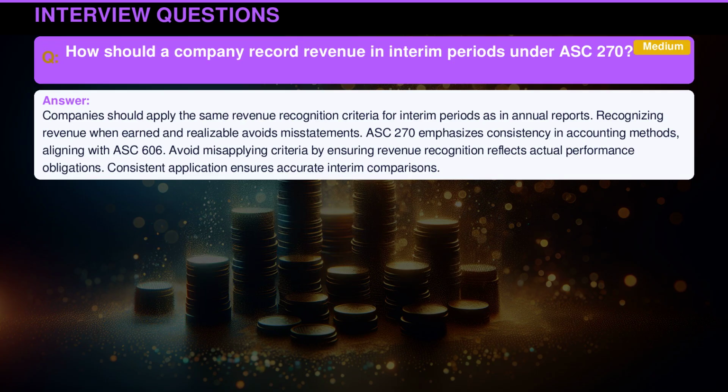Companies should apply the same revenue recognition criteria for interim periods as in annual reports. Recognizing revenue when earned and realizable avoids misstatements. ASC 270 emphasizes consistency in accounting methods, aligning with ASC 606. Avoid misapplying criteria by ensuring revenue recognition reflects actual performance obligations. Consistent application ensures accurate interim comparisons.